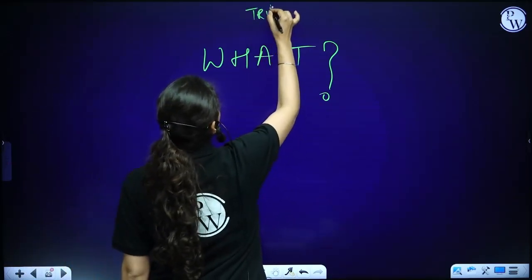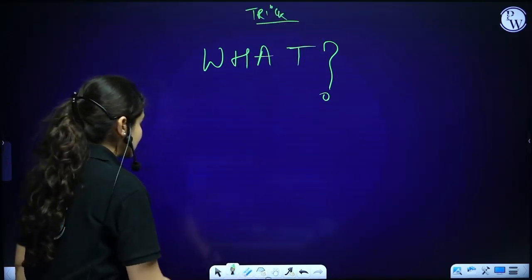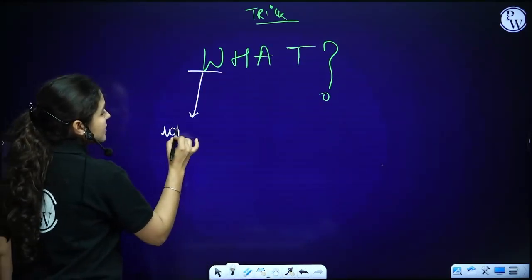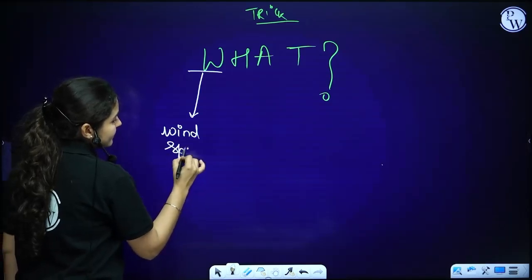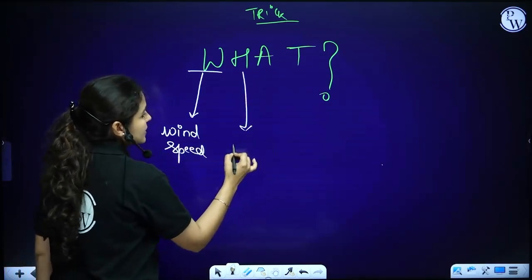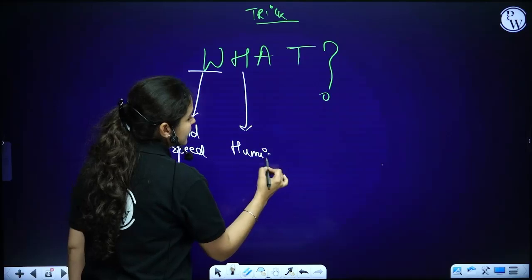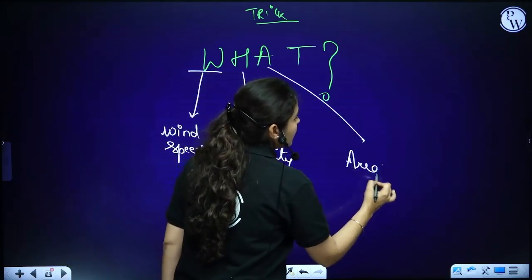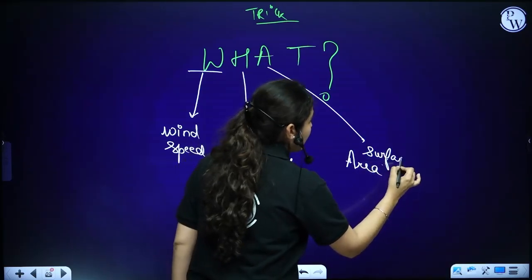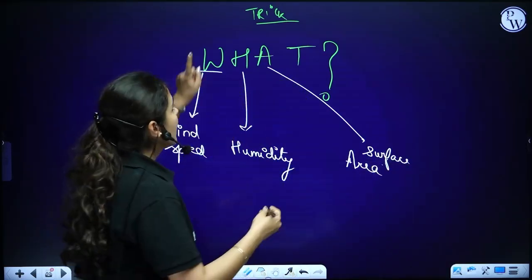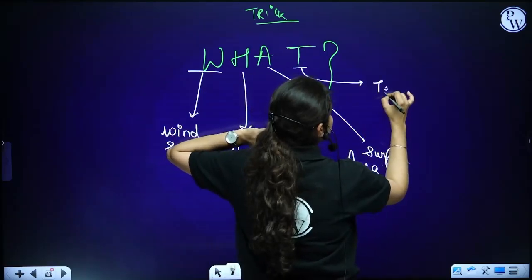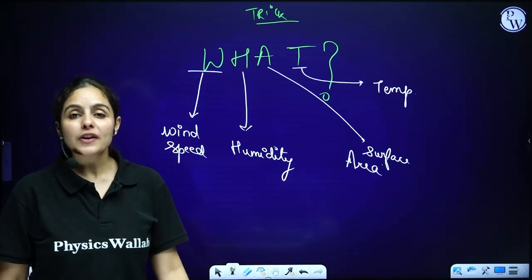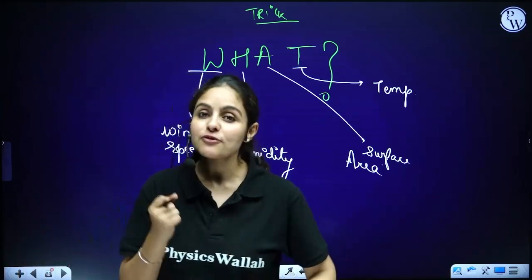This is a very sweet, simple trick to learn these factors affecting rate of evaporation. W means wind speed. Okay? H means humidity. A means area, that is, surface area, just like Bond, James Bond. And T here means temperature. Yeah, so these are four factors which affect speed of evaporation or rate of evaporation.